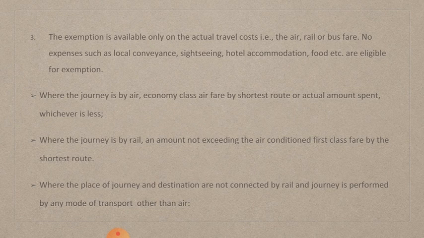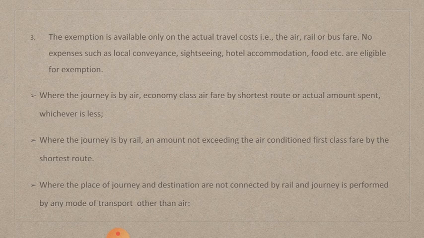Next one, where the expense of journey and distance are not connected by rail and journey is performed by any mode of transport other than air. Here, the journey and destination is not at all connected by rail.